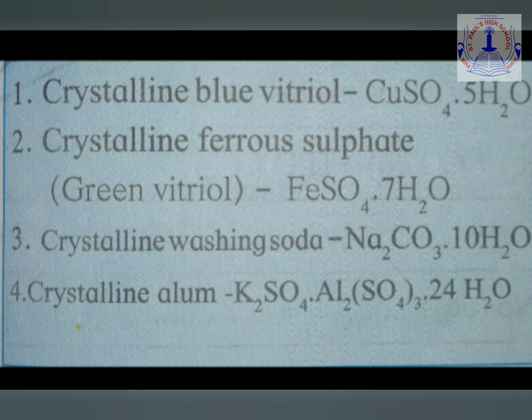The last example is crystalline alum. Crystalline alum is, in a way, 2 compounds, potassium sulfate and aluminium sulfate, as we can see very clearly from the formula. The complete formula for crystalline alum is K2SO4.Al2(SO4)3.24H2O. It means 24 molecules of water will be present in it as water of crystallization.